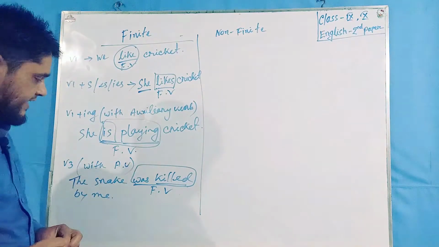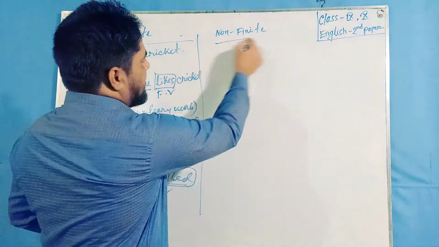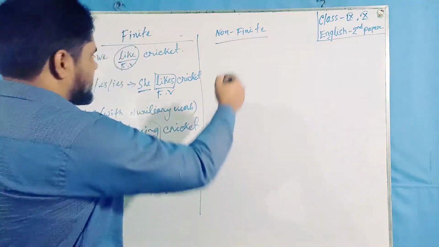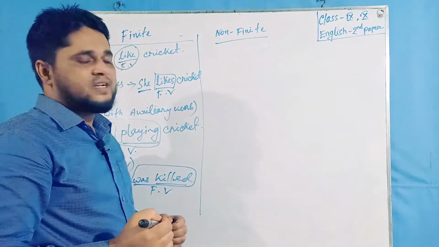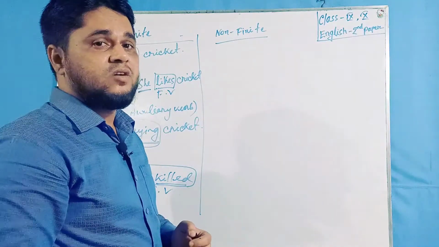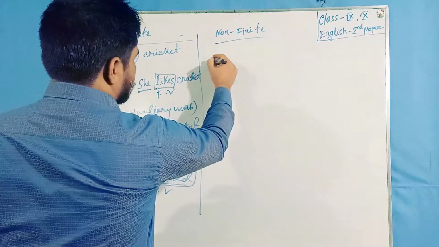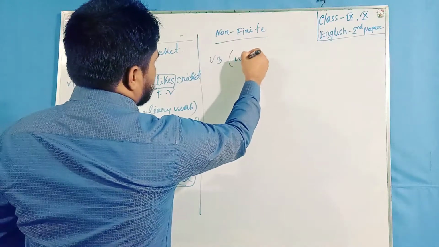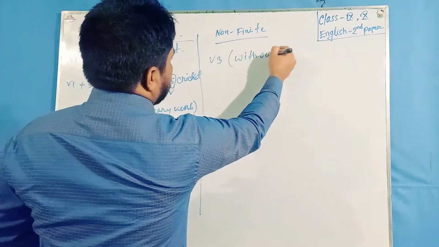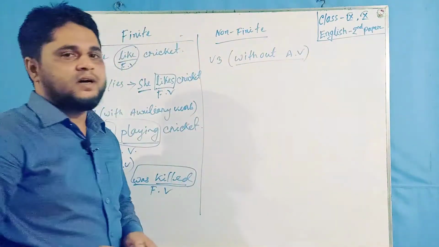On the other hand, a non-finite verb is a kind of verb which doesn't express a complete sense or meaning. For example, V3 without an auxiliary verb.